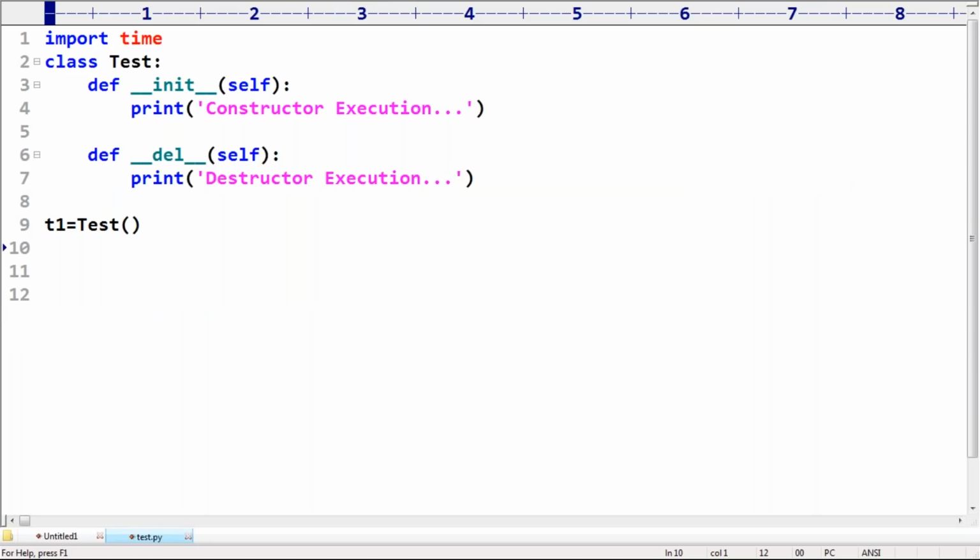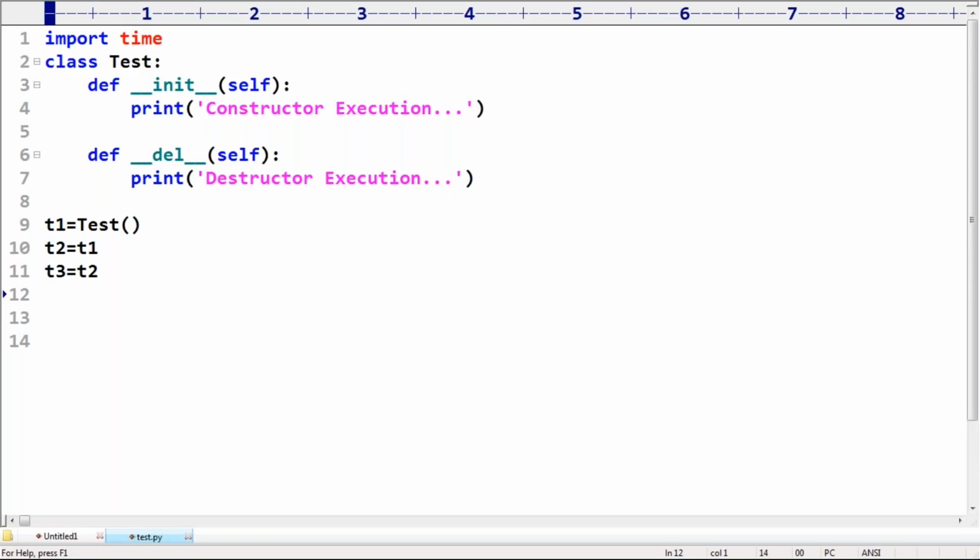Sir, T1 is equal to Tester. T2 is equal to T1 I'm taking. T3 is equal to T2. Now observe that. Can you please tell total how many objects are there?